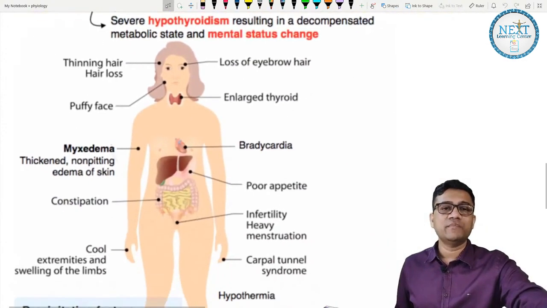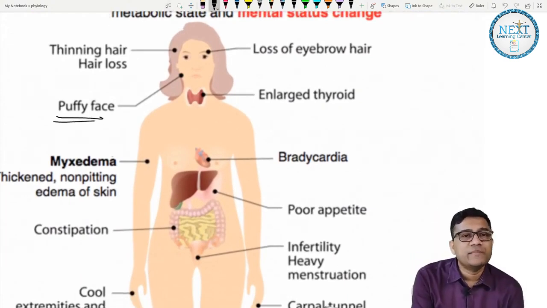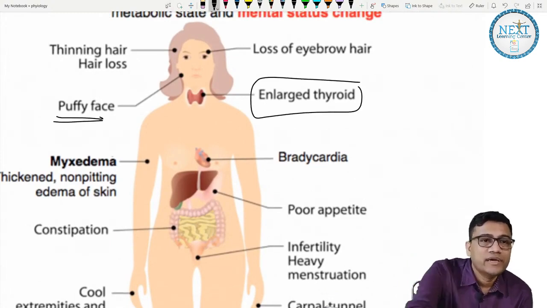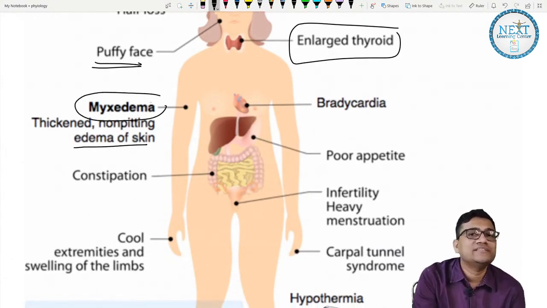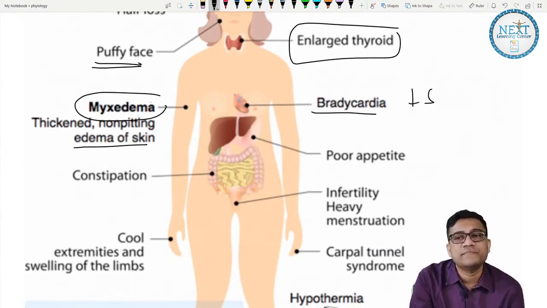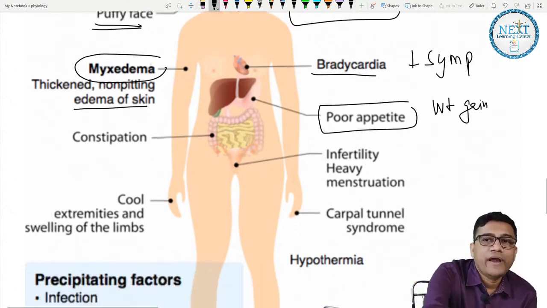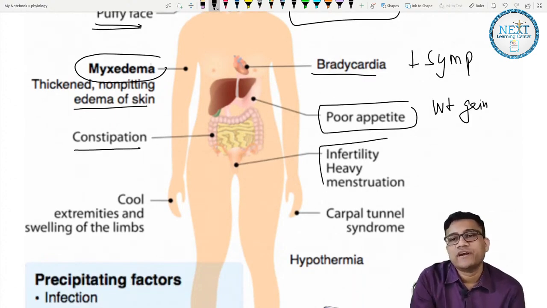This is myxedema. What are the features? A puffy face because of edema, and a large thyroid. There is non-pitting edema of the skin, that is myxedema, a generalized edema. Heart rate is low because there is decreased sympathetic activity. There is poor appetite, still there is weight gain. Why constipation? The GIT is not working properly. So constipation, infertility, etc.